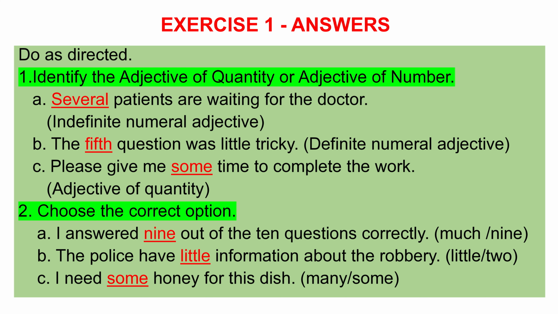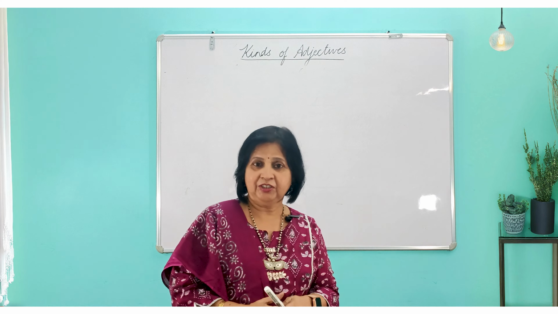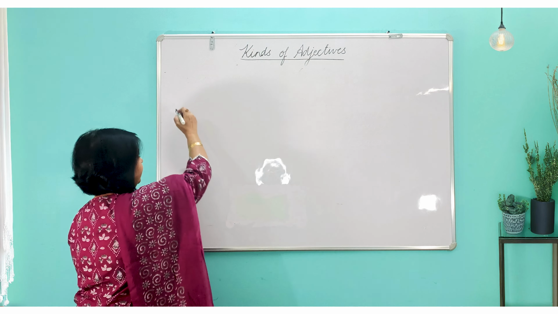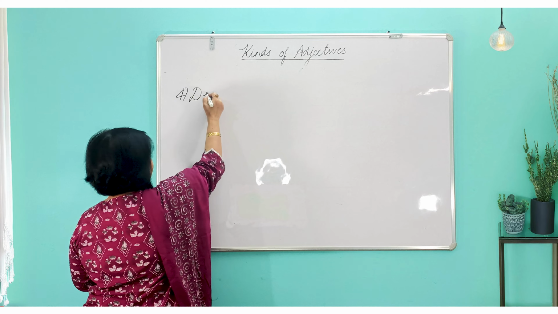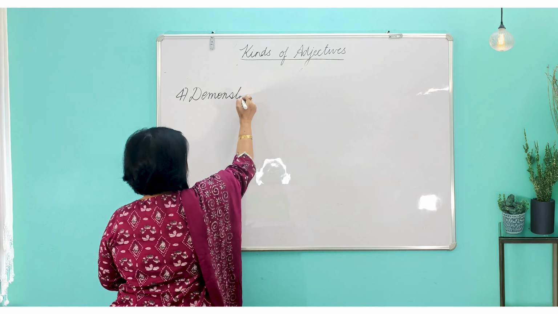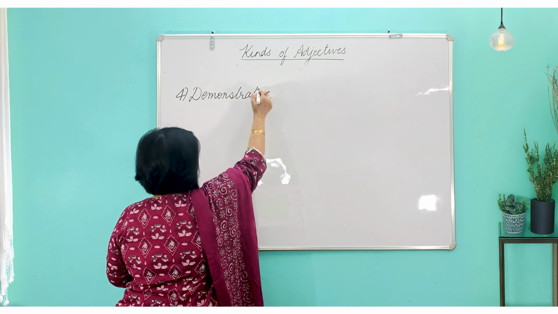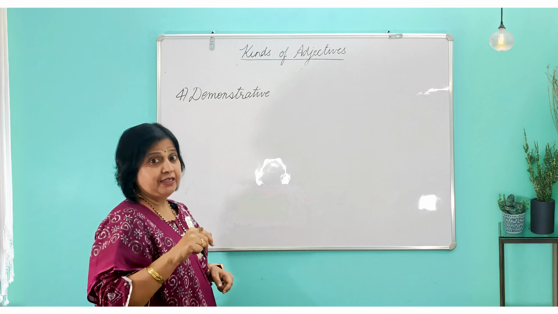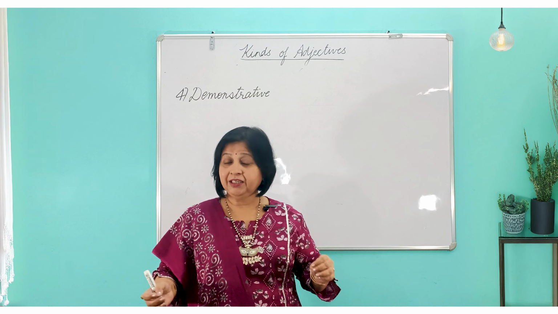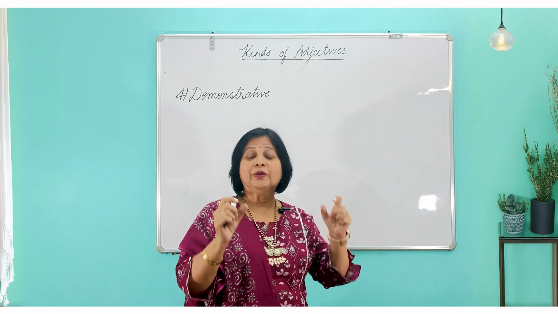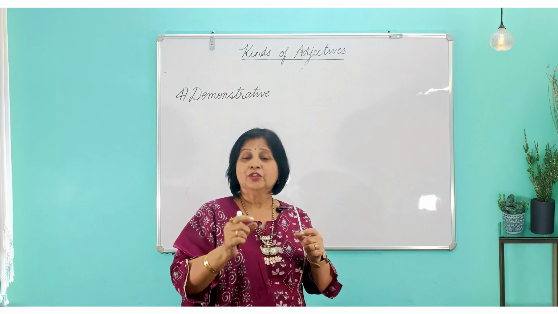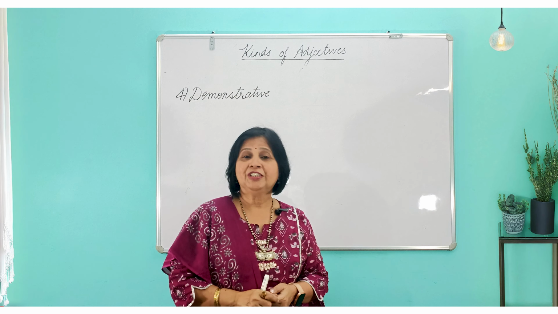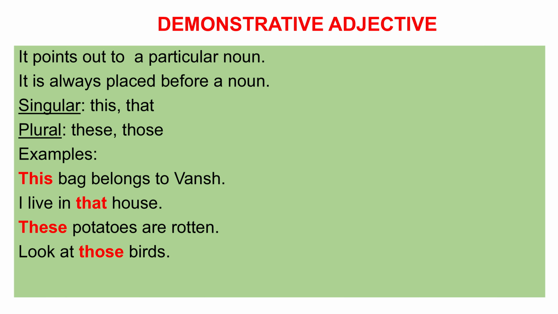So now let's move on to the fourth kind of adjective, and that is demonstrative adjective. Demonstrative adjective means we are going to point out to something. What are we going to point out to? This, that, these, those, and all these will come before the nouns. So look at the slide that's just there in front of you, and you'll get an idea of how this, that, these, those are always immediately followed by nouns.